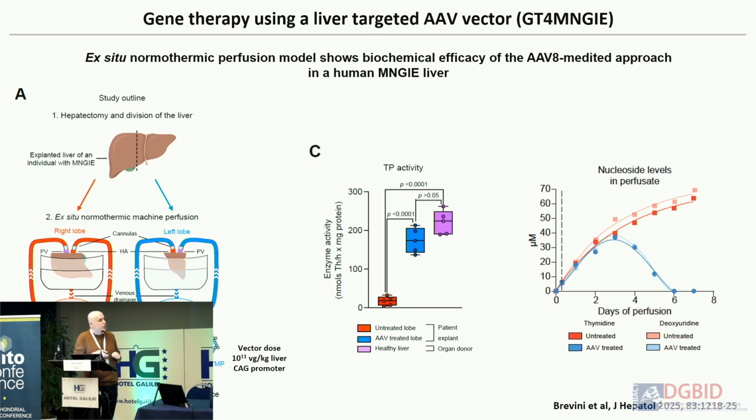Then they cut the liver, and half of the liver was treated with the vector, and the other half was studied without the treatment. And we can see here that the vector was able, in a human MNGIE liver, to provide thymidine phosphorylase and to reduce the generation of thymidine and deoxyuridine during this normothermic perfusion. So this indicates that this could be useful. I mean, this works in a human liver, in an MNGIE liver.